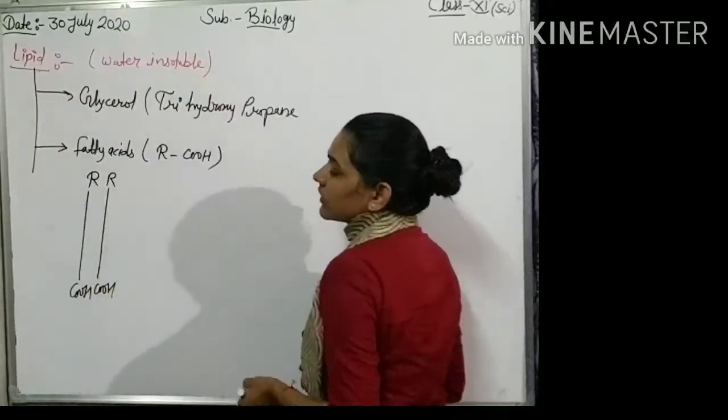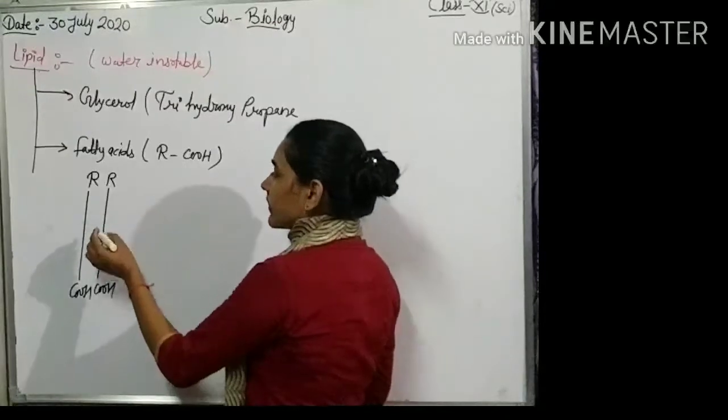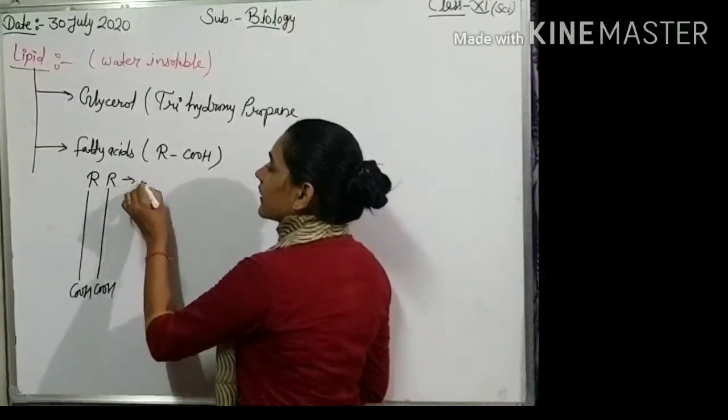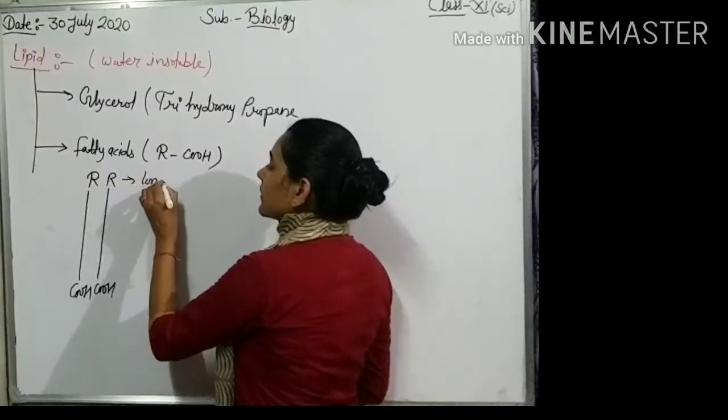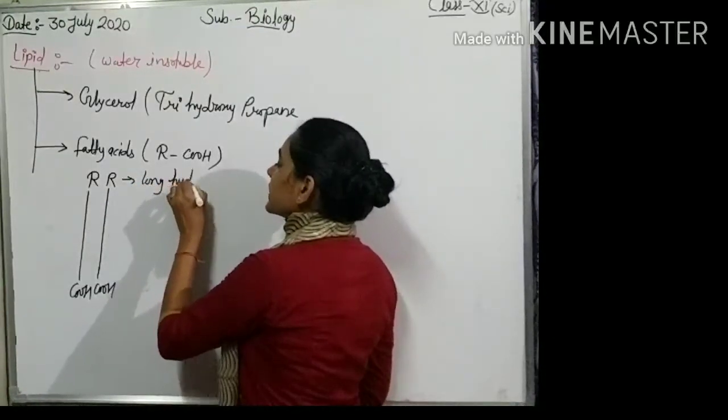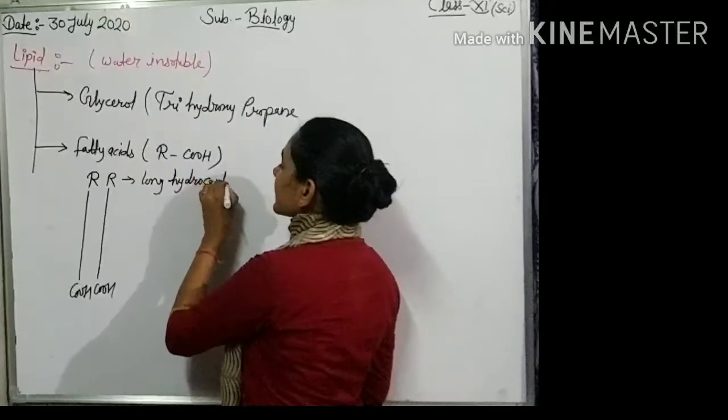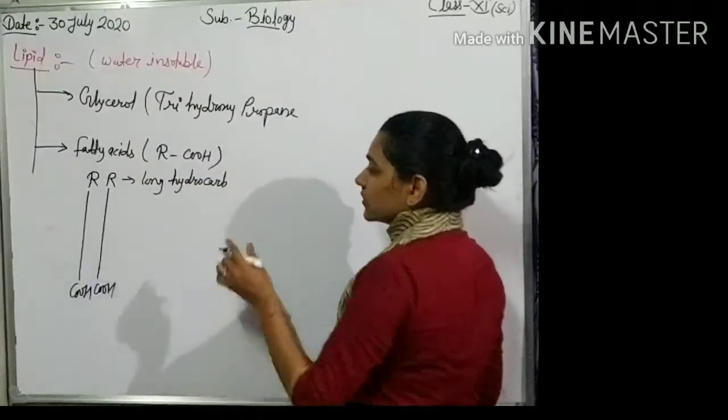Okay, R is a long hydrocarbon chain like CH3, CH2, CH2, CH2.